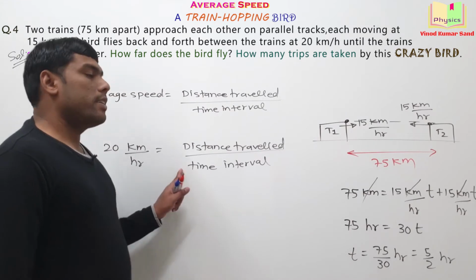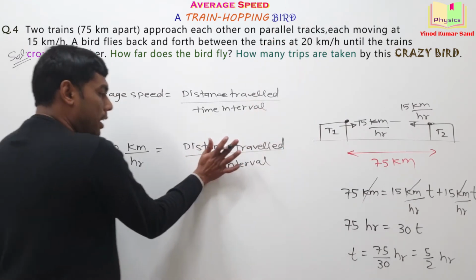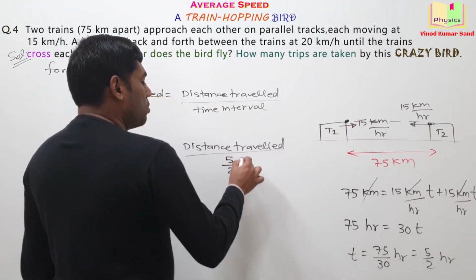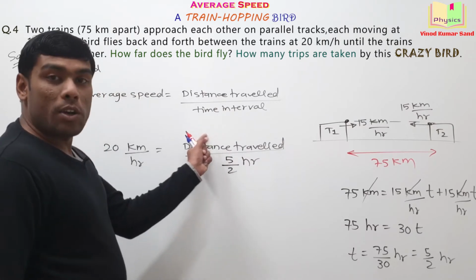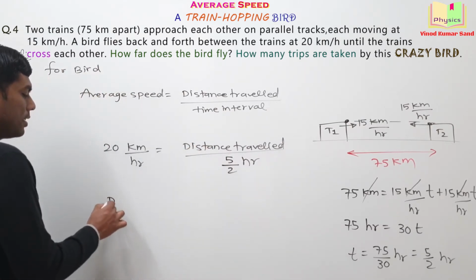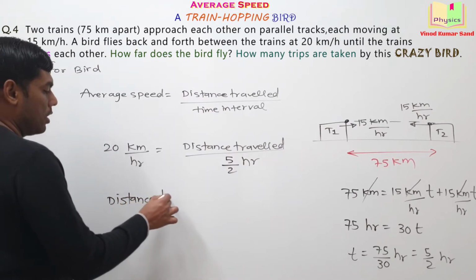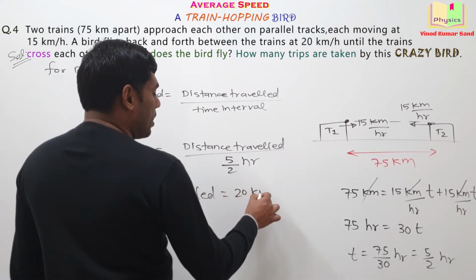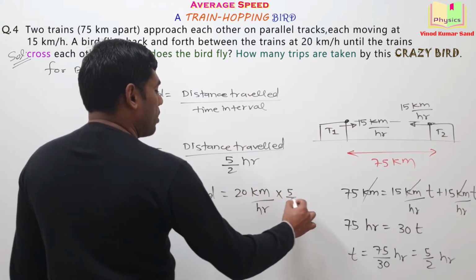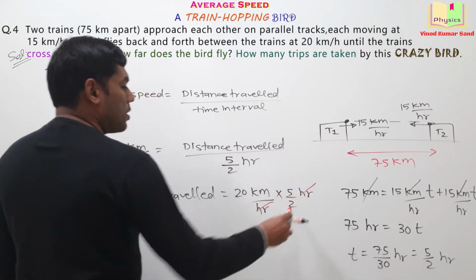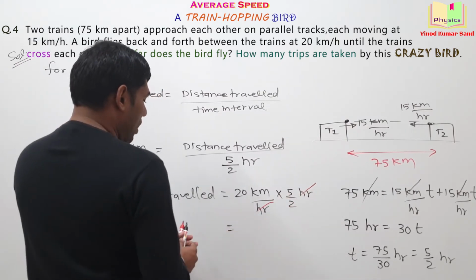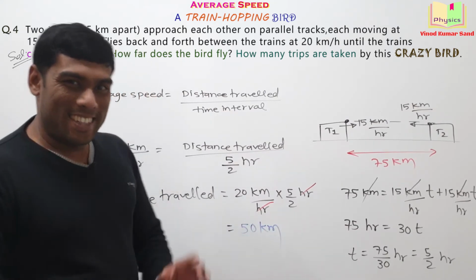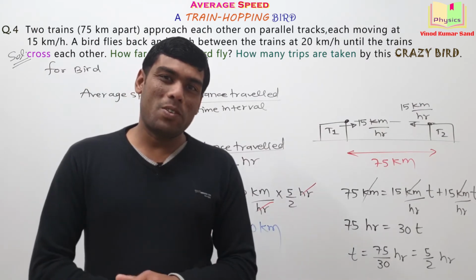Now we know the time interval. So I am putting the data here. The trains will cross each other in 5 by 2 hr. We require the distance traveled. Now it's pretty easy. The distance traveled, anyone can answer it, is 20 kilometer per hour into 5 by 2 hr. These units are getting cancelled out. Your final answer is 50 kilometer. It's an interesting answer. I hope you understand the concept.